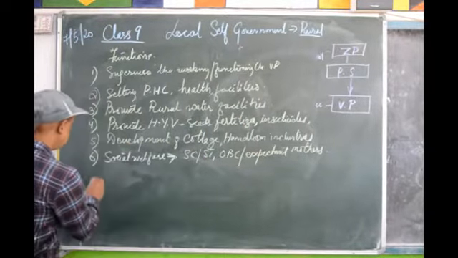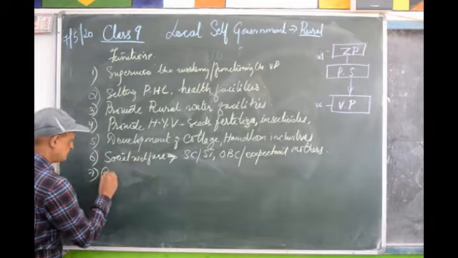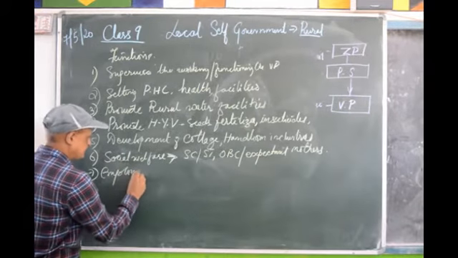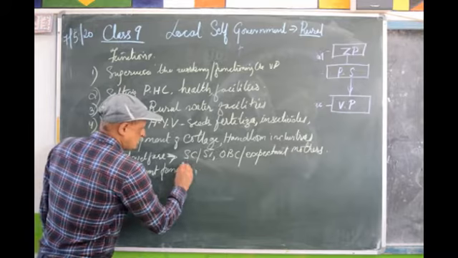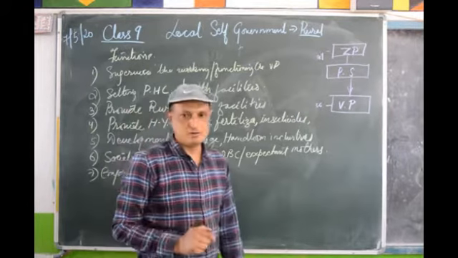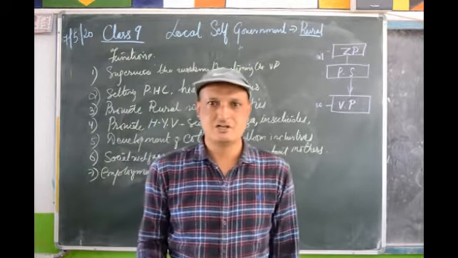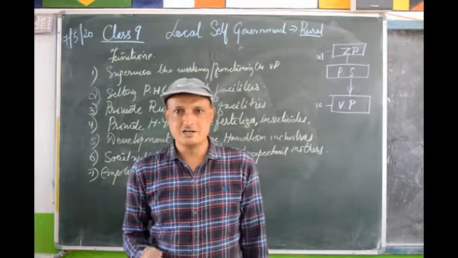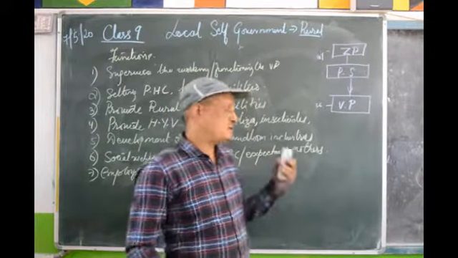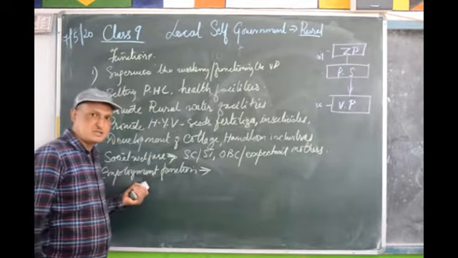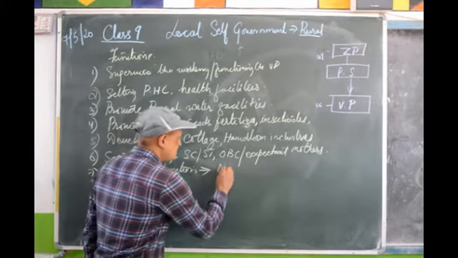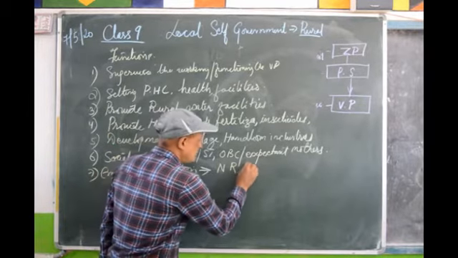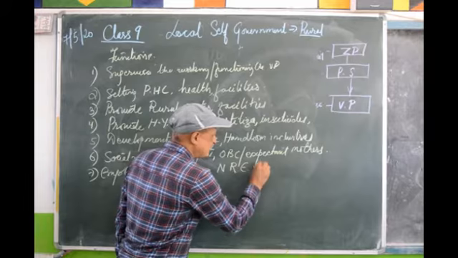Okay? Then, let's say the employment functions. So you have heard about the 100 days labor, especially to the unskilled villagers, 100 days work. So it is a job of the Panchayat Samiti according to the National Rural Employment Guarantee Program.